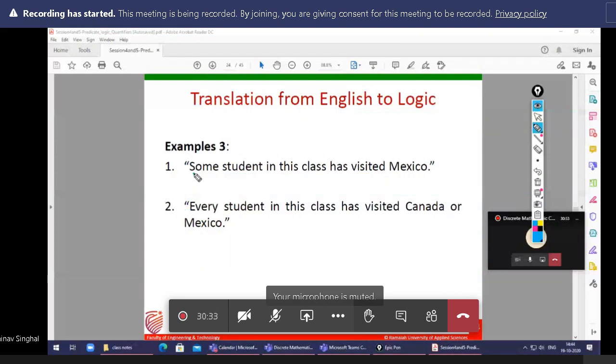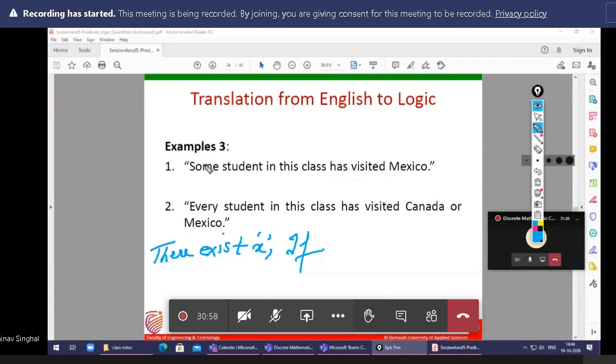So now, some students. So simple. First you have to rephrase it if you are going to attempt. Some student, so there exists X, then you will define X. What is X? Some student in this class has visited Mexico, so we are not able to write if.